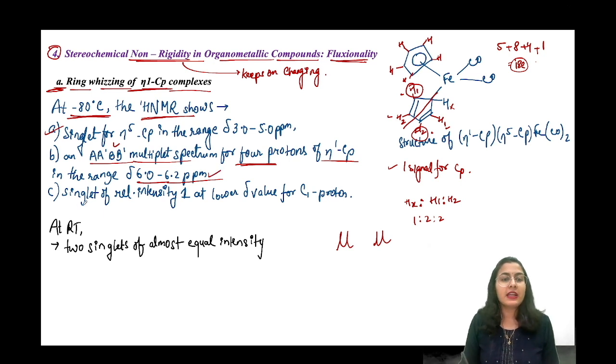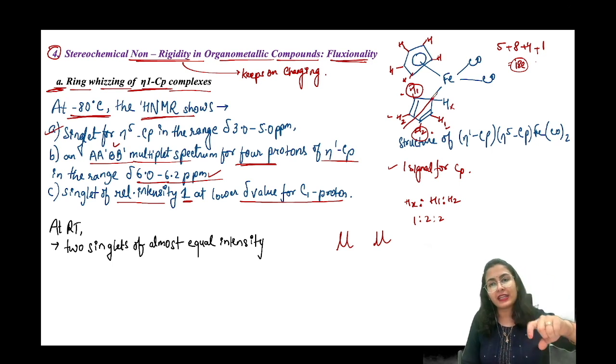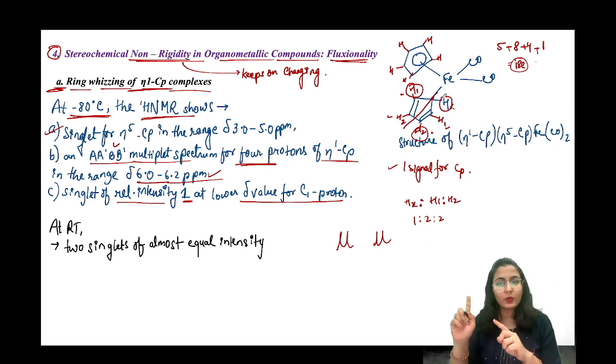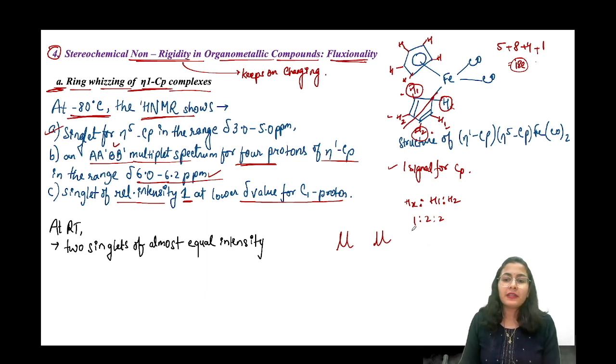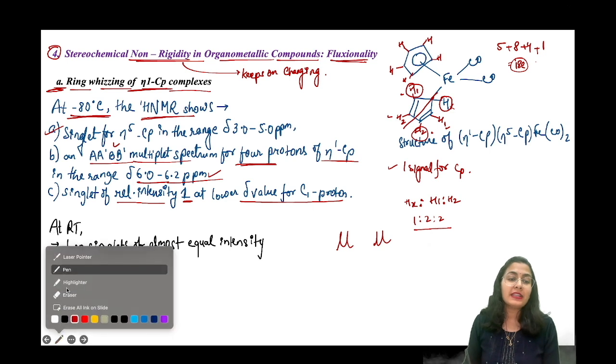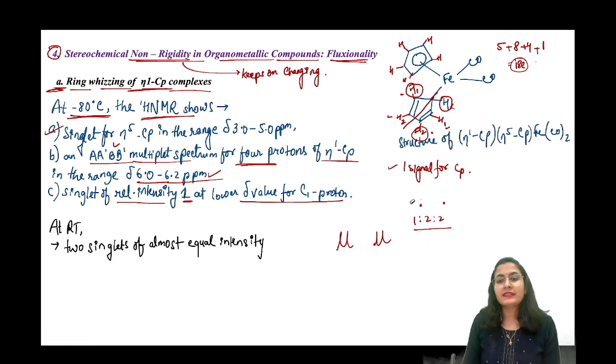All right, like this. Singlet of relative intensity 1 at a lower delta value for the C1 proton. अब ये जो C1 proton है to which the iron is directly connected, this should show you a singlet. Okay, why is it going to show you a singlet? Because these are like a little bit far away. तो okay, ठीक है, मान लो singlet मिल जाएगा. Now, what is happening? The ratio is also same, 1 is to 2 is to 2, but this is happening at a very low temperature, minus 80 degree centigrade पे हो रहा है.